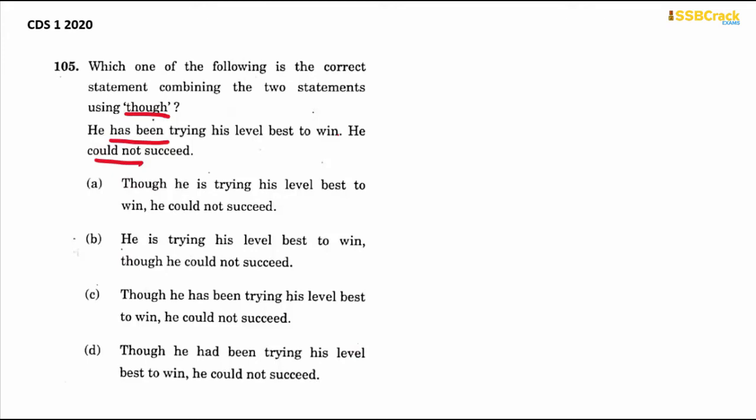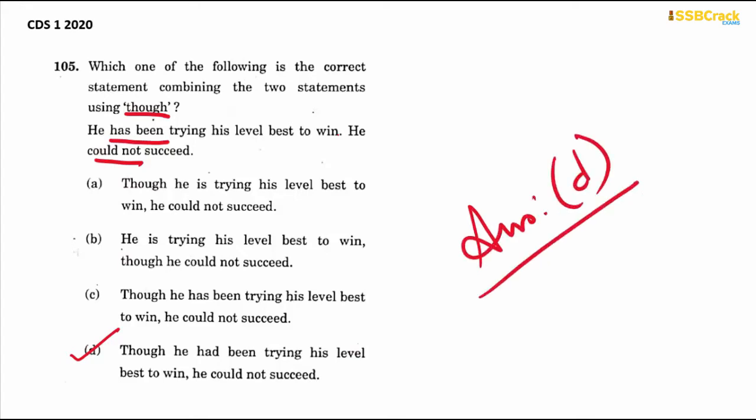If it's in past, everything should be in past tense, be it in past perfect, past continuous, or simple past tense. So, it should be: though he had been trying his level best to win, he could not succeed. Okay. So, answer is option D here.